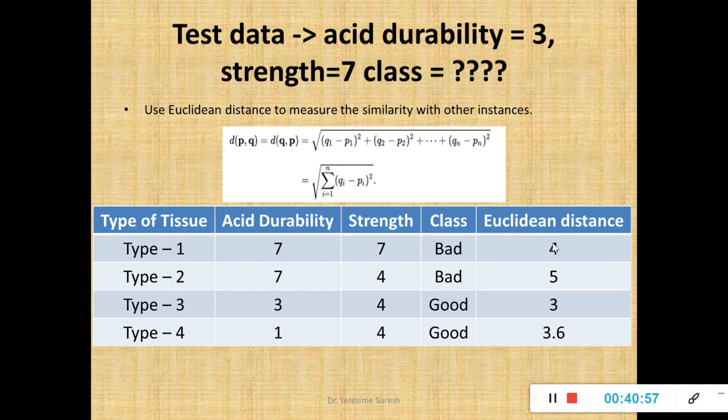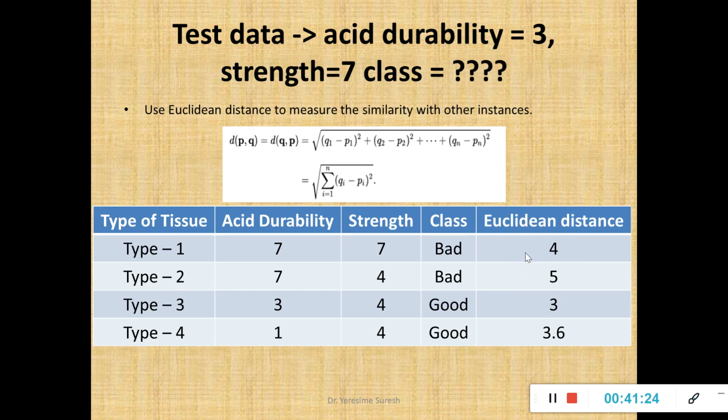Let me see how we have got the distance as 4 here. Training record is 3 comma 7, testing record is 7 comma 7. The square root of (3 minus 7) whole square plus (7 minus 7) whole square. 7 minus 7 is obviously 0. So the square root of (3 minus 7) whole square, 3 minus 7 is 4, and the square root of 4 square is 4. So the Euclidean distance is 4, and I've repeated the same thing for all the 4 instances.